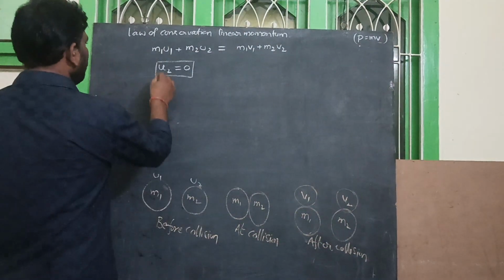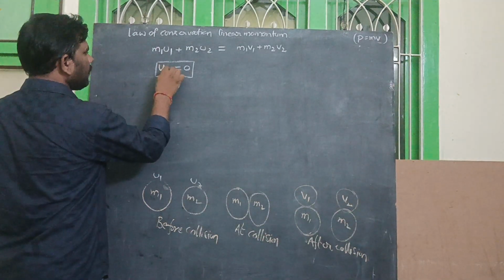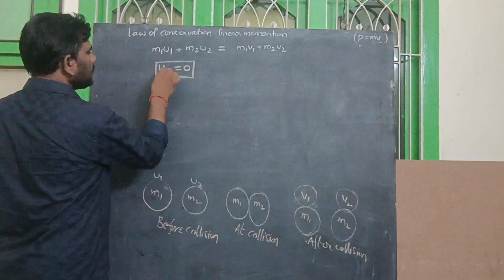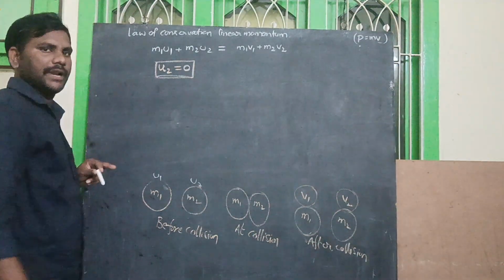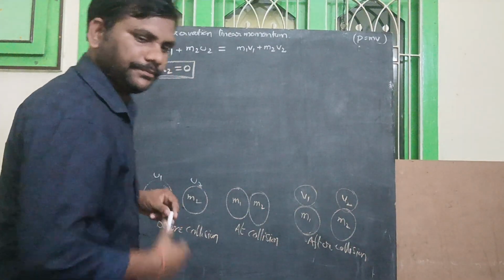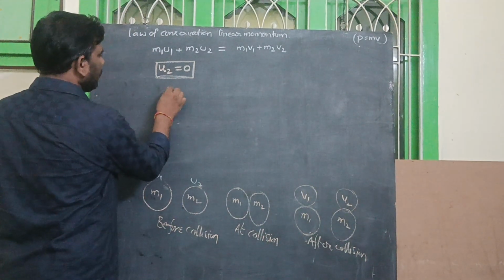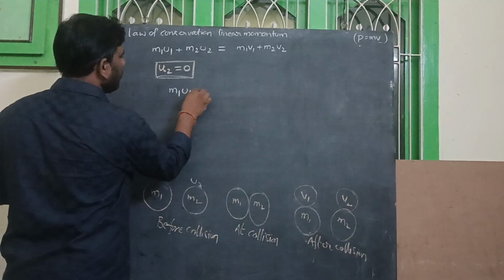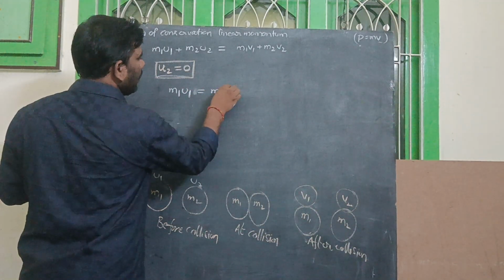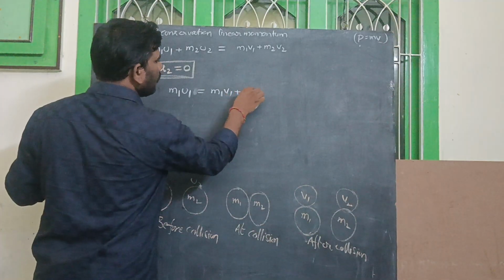This is very very important. The second body velocity is 0. Then from this we can write m1 u1 is equal to m1 v1 plus m2 v2.